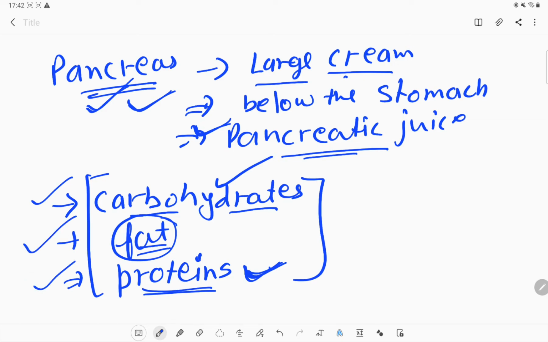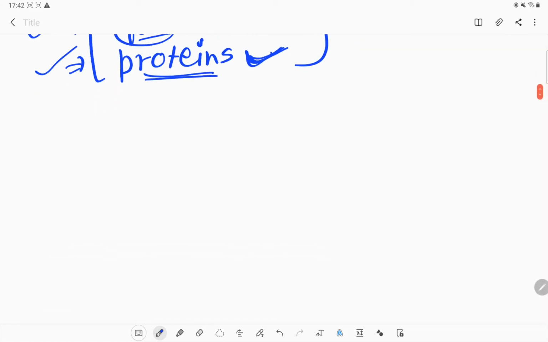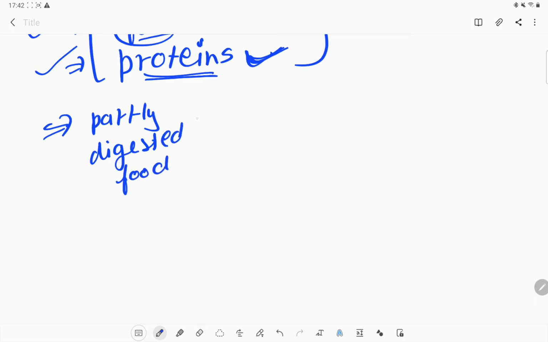So whatever leftover portion remains in our partially digested food, now the food will be completely digested with the help of these two glands, or we can say the secretion of these two glands. Okay, so what is the main function? Normally the partially digested food reaches the small intestine.